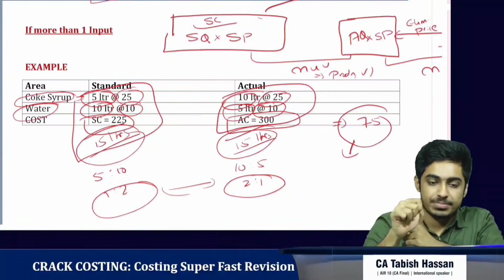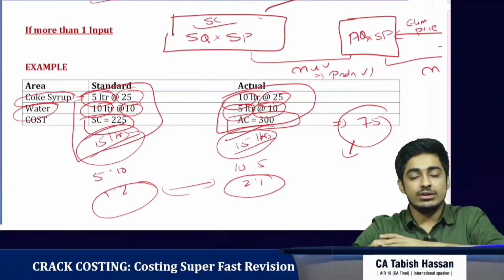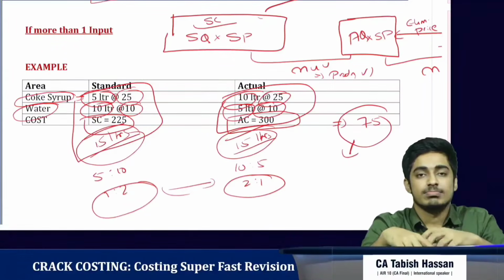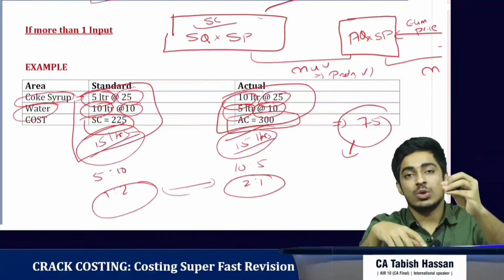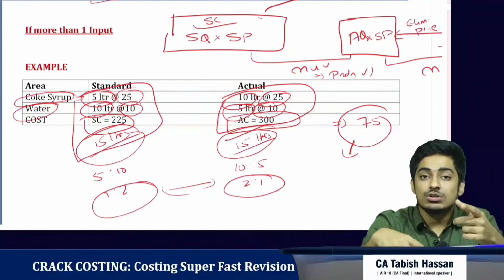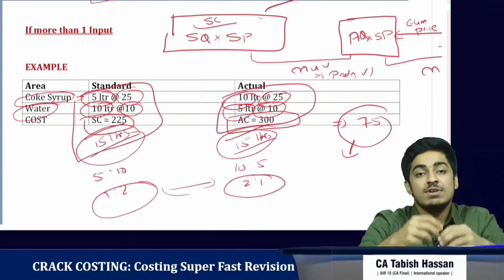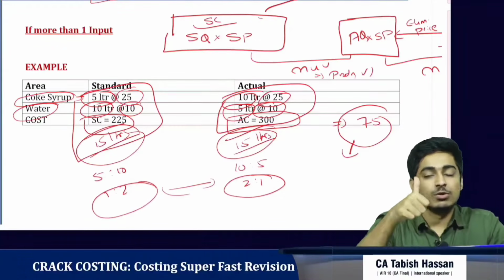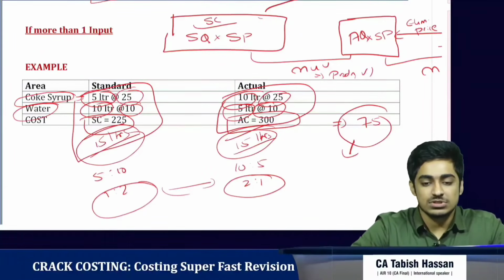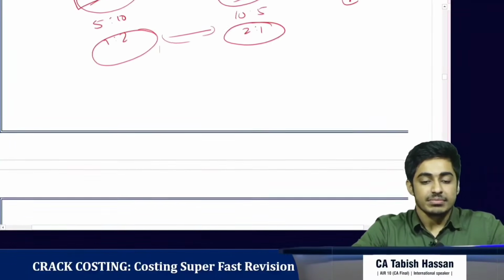Firstly, don't go by the total approach. Don't look at total quantity, total price, total cost. Go individually, component wise. That's the first rule. Second, if we have more than one component and the price is the same, the change in cost could be due to change in mix, or it can also be because we have used more quantity. So two reasons. One is there is a change in mix, or the second is quantity only actually we've used. That is, instead of 15, I've used 16 liters. That is also possible, right? So those are the two reasons.